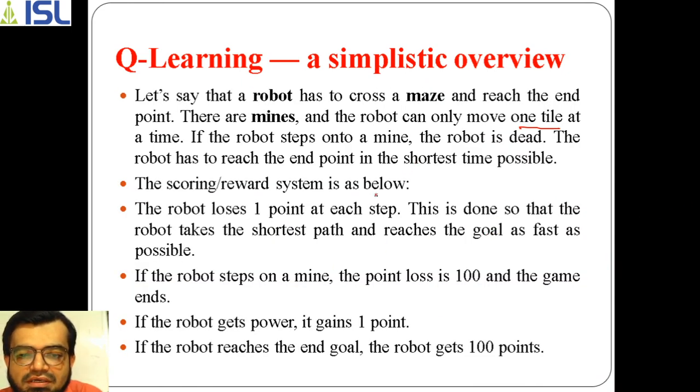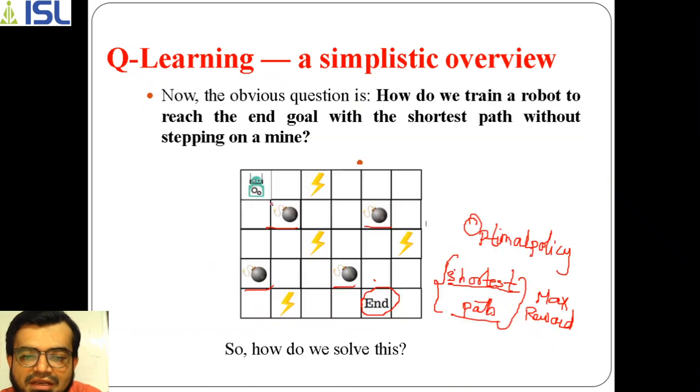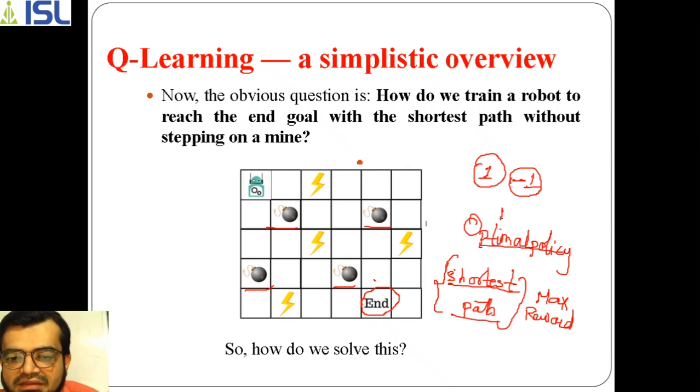So now the robot's scoring reward: whenever the robot moves from one state to another, one step to another step, it loses a point, -1. What it means is that the agent has to take a smaller number of steps to reach the end, because if it takes more steps, the overall value decreases. What we have as the optimal policy means we have maximum reward value.